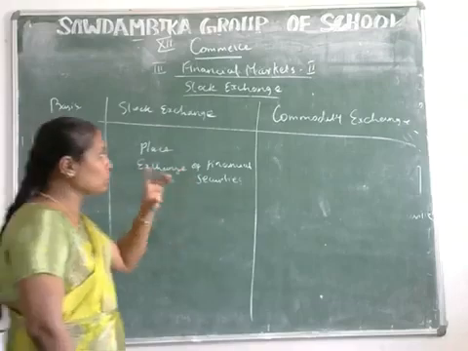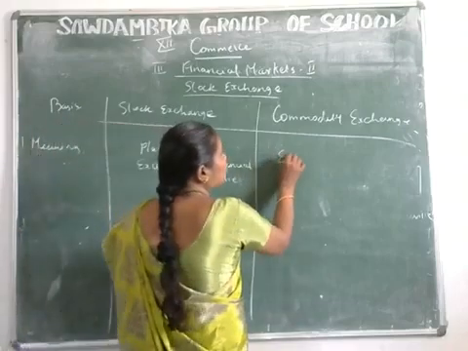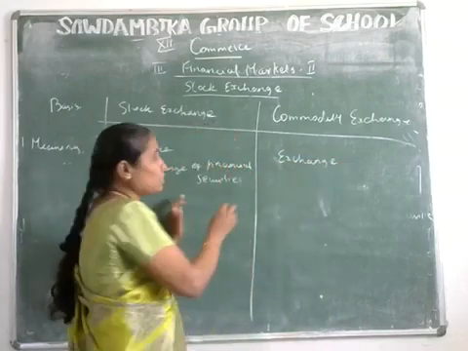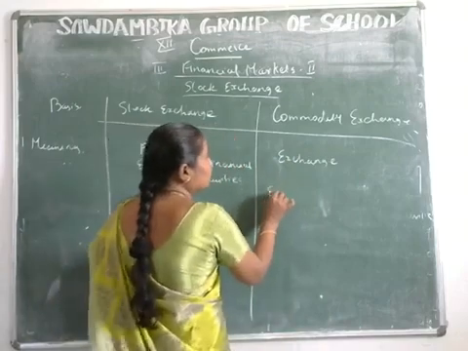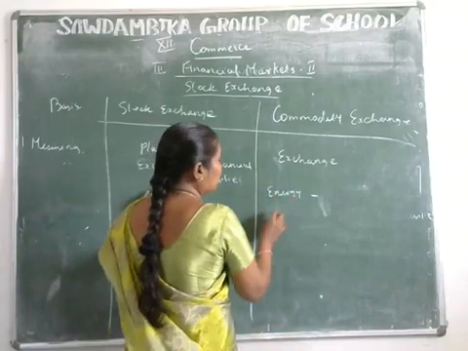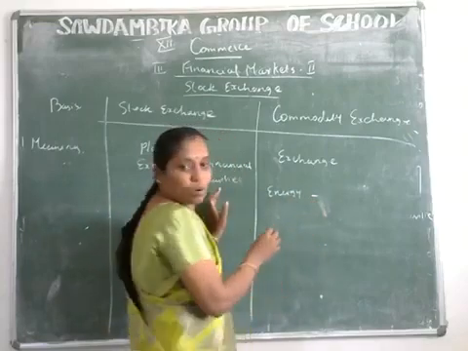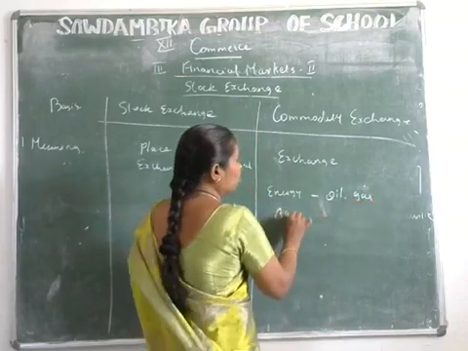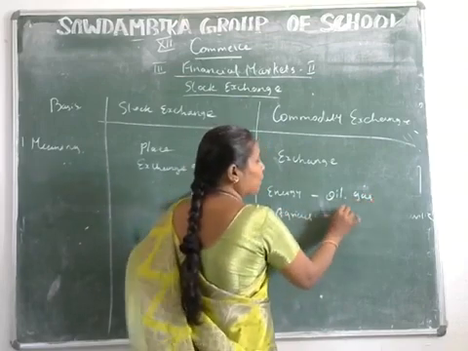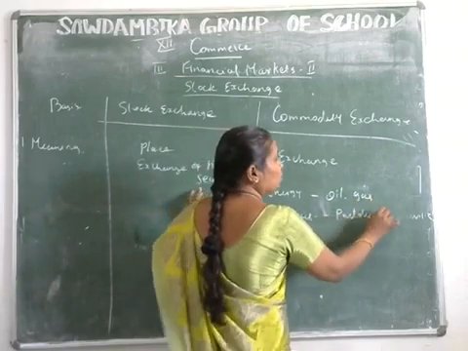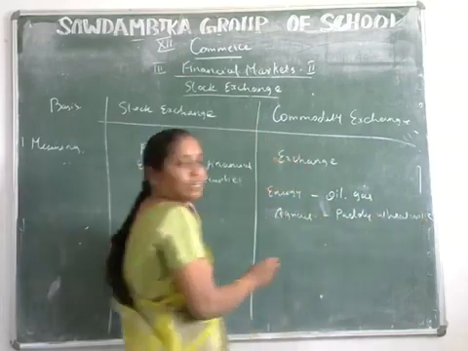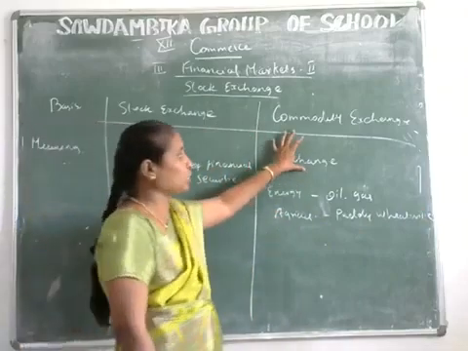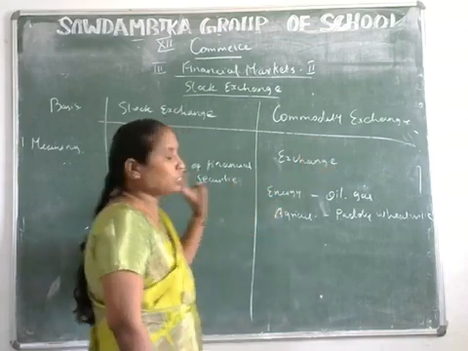And a commodity exchange is an exchange of commodities. What are commodities? In energy products, examples are oil and gas. And agricultural products like paddy, wheat, and also gold, silver. These are all commodities. This kind of market is a commodity exchange or commodity market. This is number one.